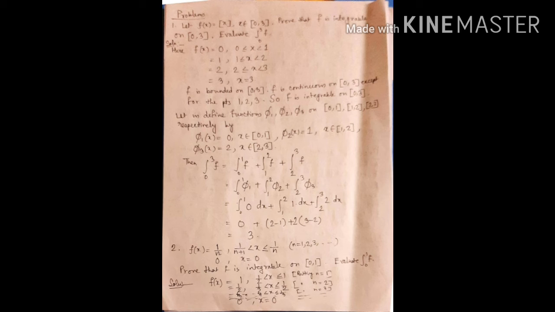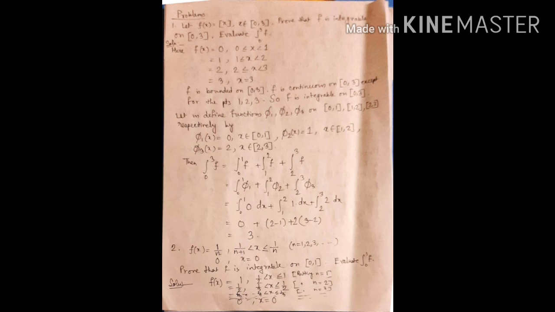So here this is a step function: f(x) = 0 when 0 ≤ x < 1, 1 when 1 ≤ x < 2, 2 when 2 ≤ x < 3, and 3 when x = 3. So here we clearly see that f is bounded on [0, 3] and f is also continuous on [0, 3] except for the points 1, 2, 3.